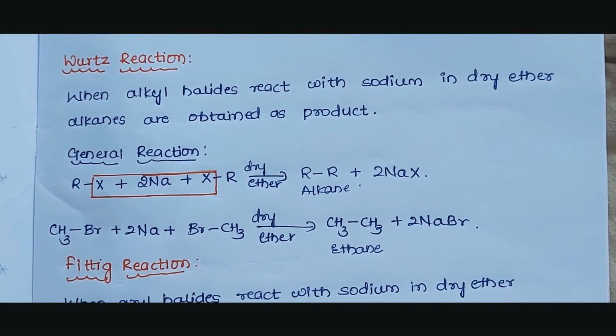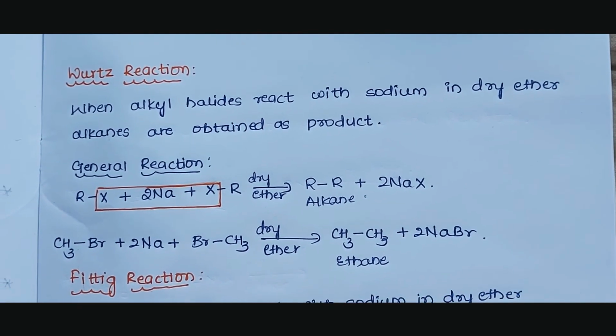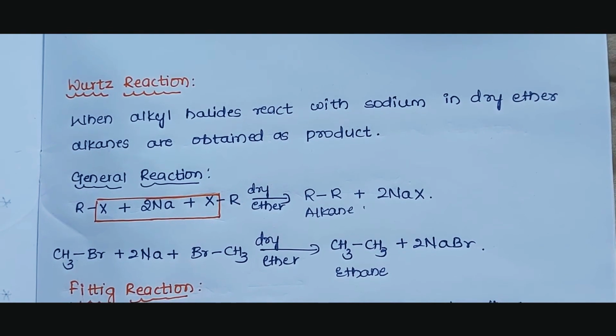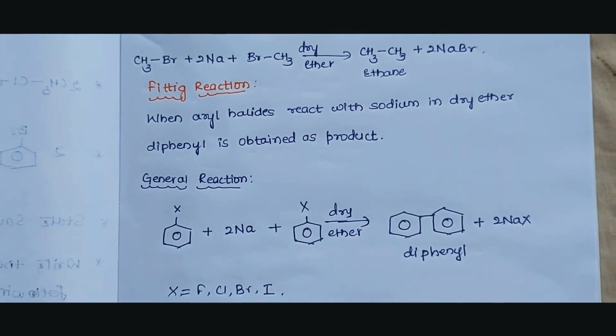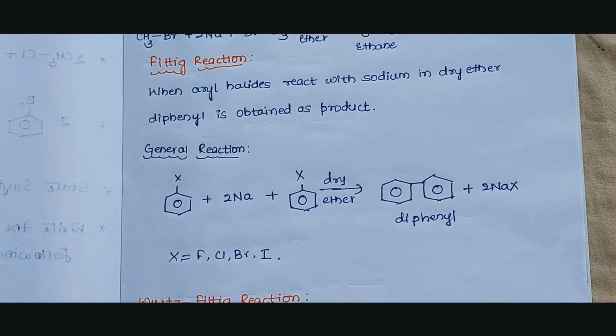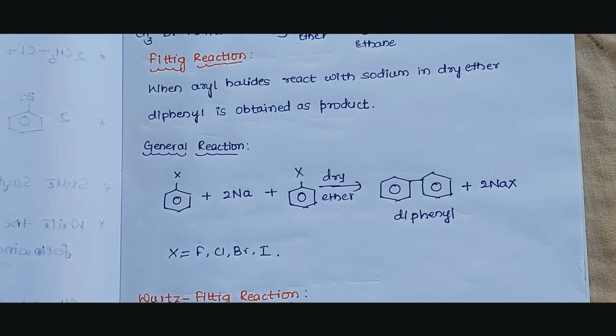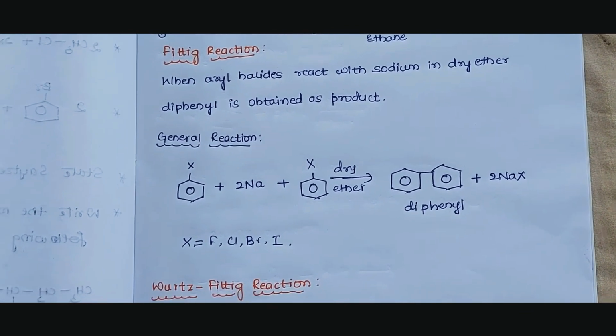So consider the definition of the reactions. Wurtz reaction: when alkyl halide reacts with sodium in dry ether, alkanes are obtained as a product. So you can observe the general reaction and an example with respect to it. Next is the Fittig reaction. So when aryl halide reacts with sodium in dry ether, diphenyl is obtained as a product. You can see the general reaction. Whether it is any aryl halide, diphenyl is obtained as a product.